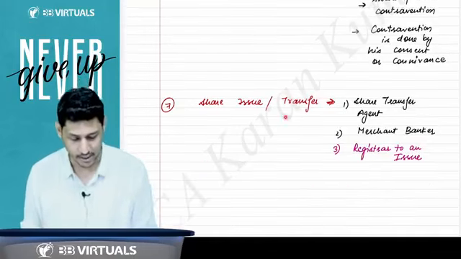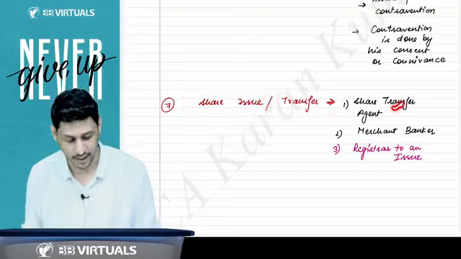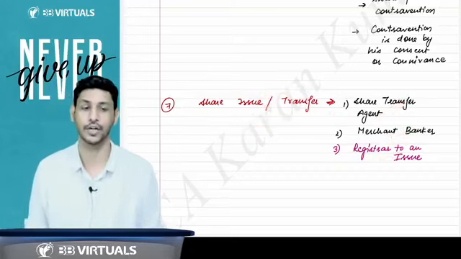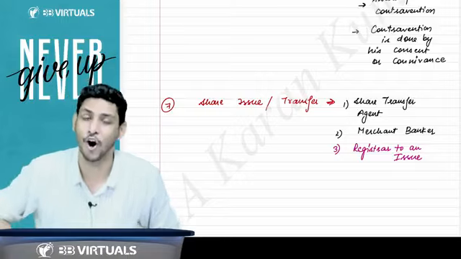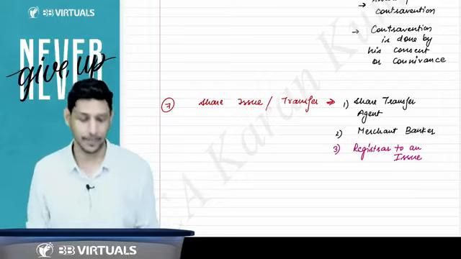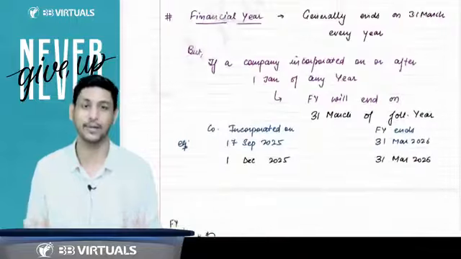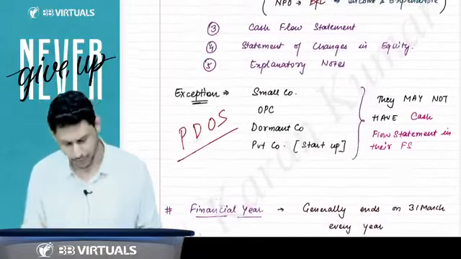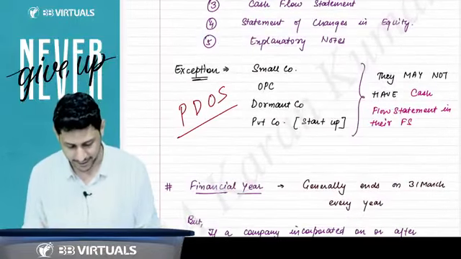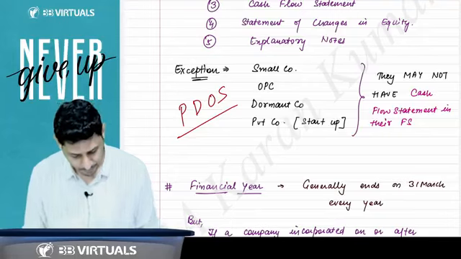And in case it is a case of share issue or share transfer, then the share transfer agent, merchant banker, or registrar to an issue will be considered as the officer in default. These are your complete definitions, which are the relevant definitions for chapter number 1. One more definition I want to tell you, that I can tell from the book itself.